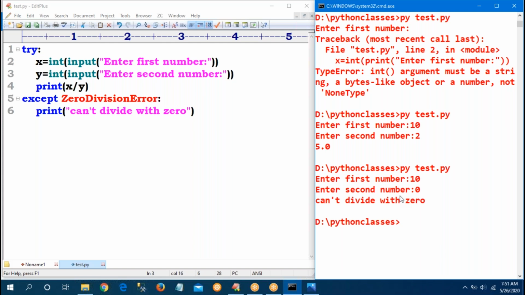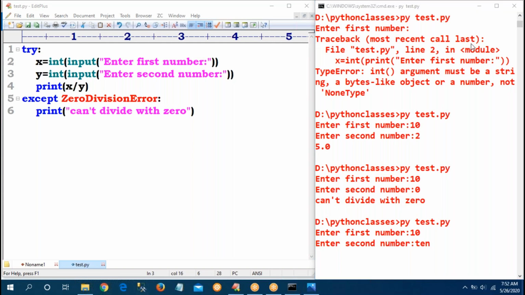Now observe carefully. Suppose I enter 10 and T, what will happen? Am I getting "can't divide with 0"?